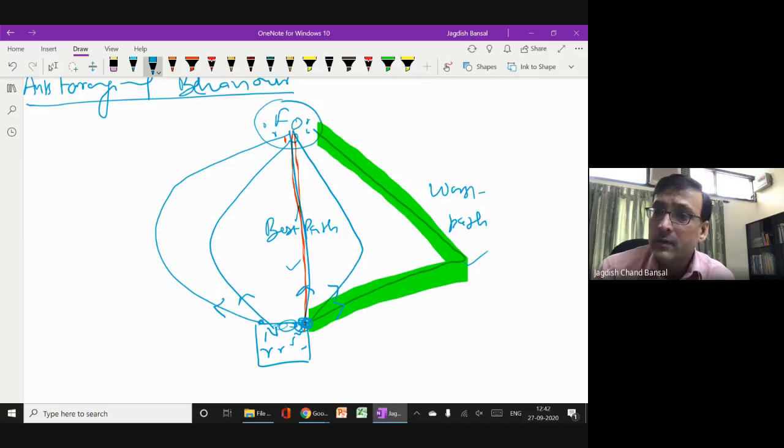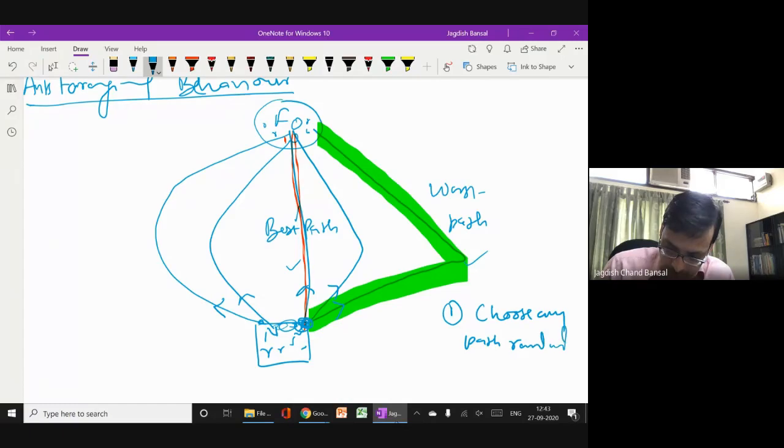So initially, in our algorithm also, we will do the same thing. They will choose any path randomly. The very first thing, choose any path randomly. Out of 5 paths, any path can be chosen. In terms of algorithm or mathematics, if we want to simulate this concept, it means every path has the same probability.